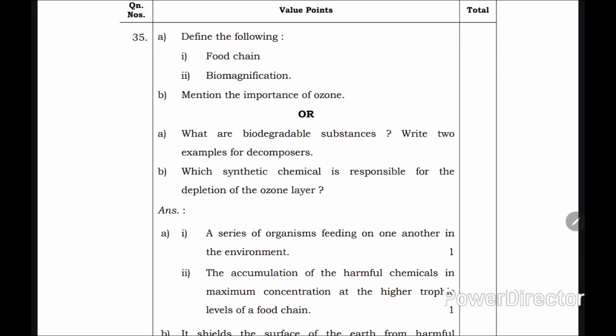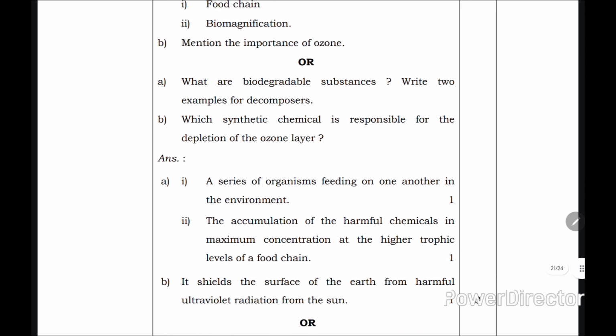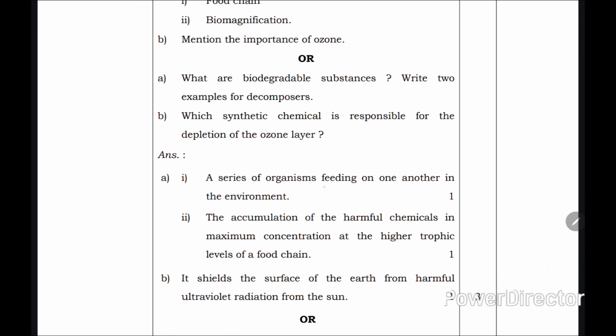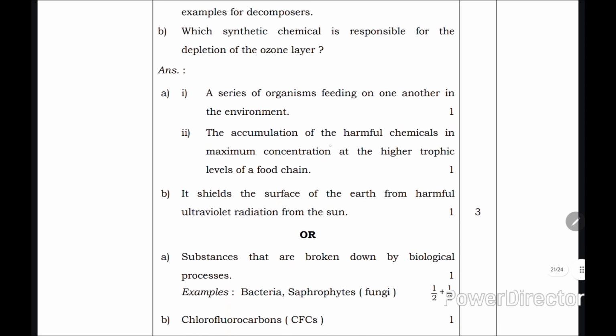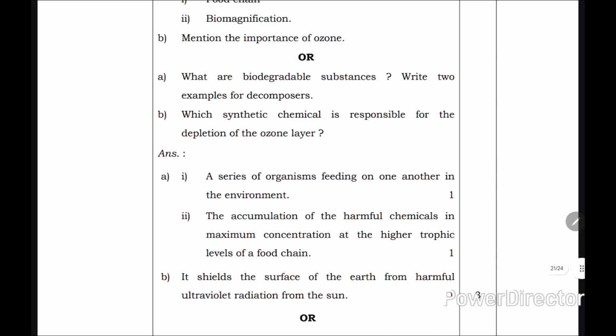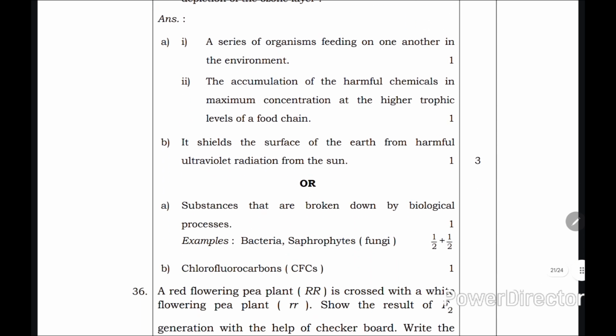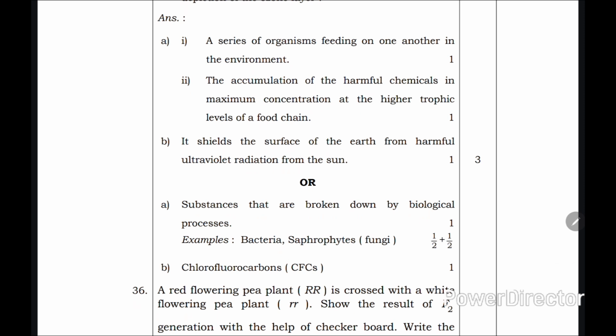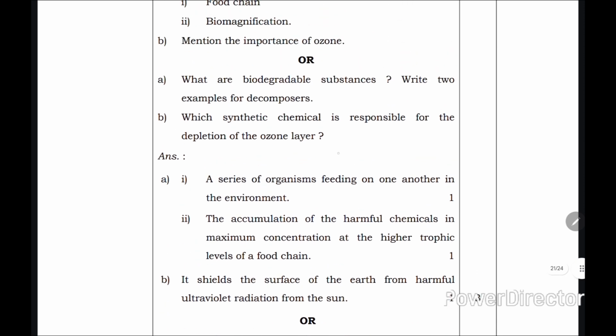Next is the definition. They have asked to define the following: food chain and biomagnification. Food chain is nothing but a series of organisms feeding on one another in the environment. Next, biomagnification: the accumulation of harmful chemicals in maximum concentration at the higher trophic levels of a food chain is called biomagnification. The second question is to mention the importance of ozone. It shields the surface of the earth, or protects the earth, from harmful UV radiations from the sun.